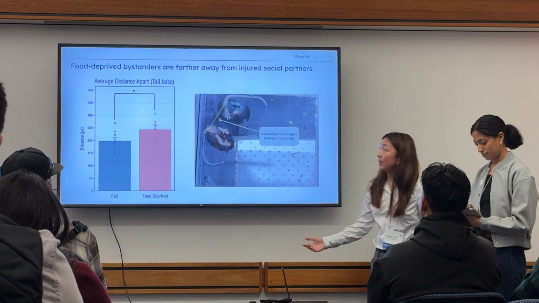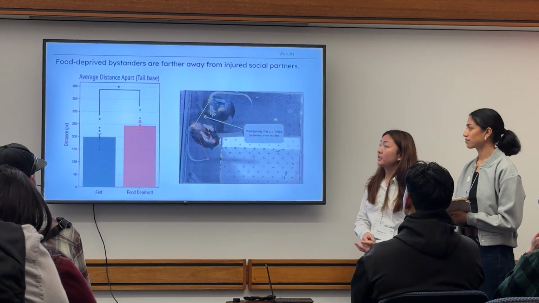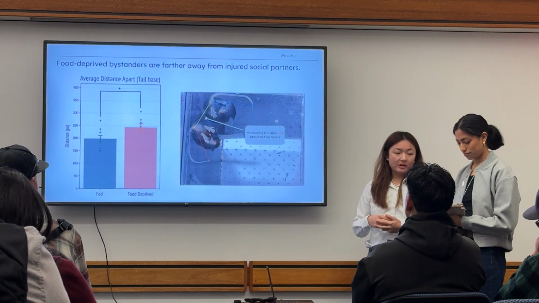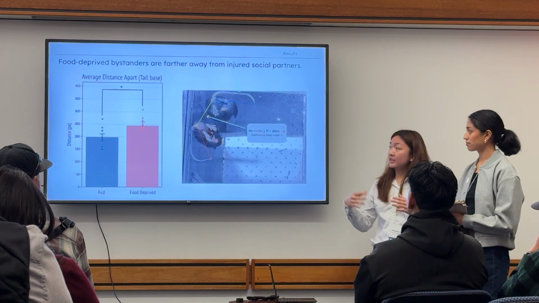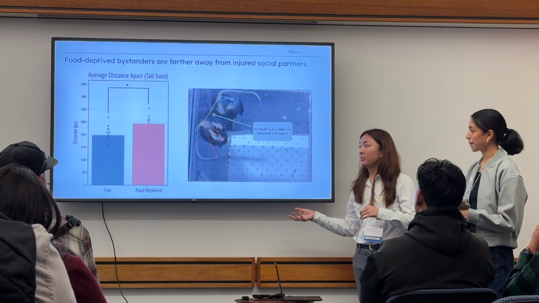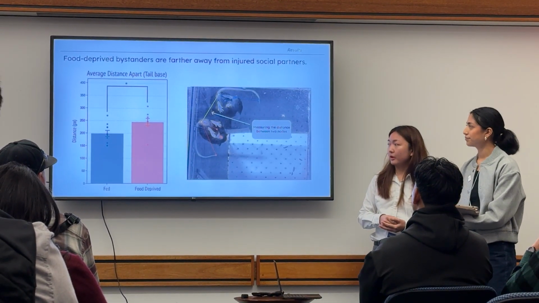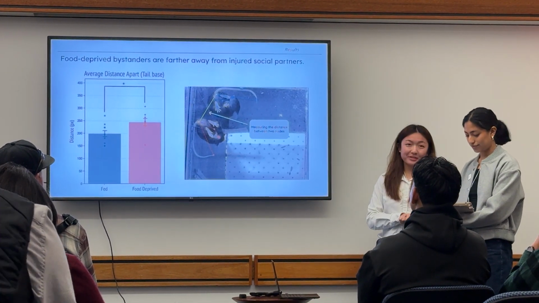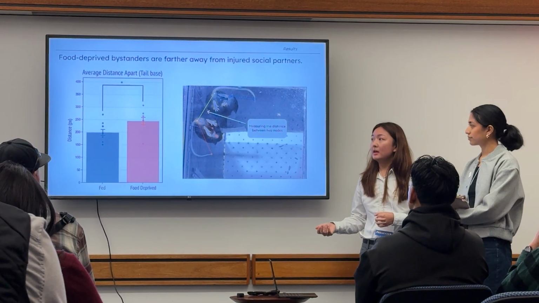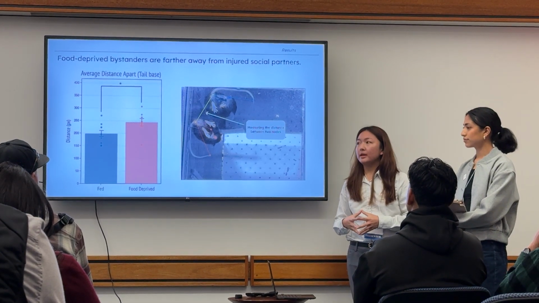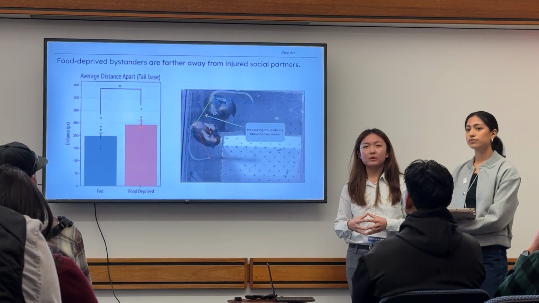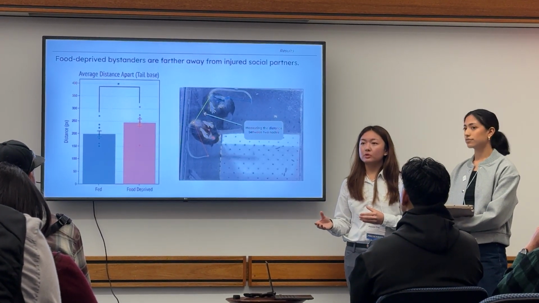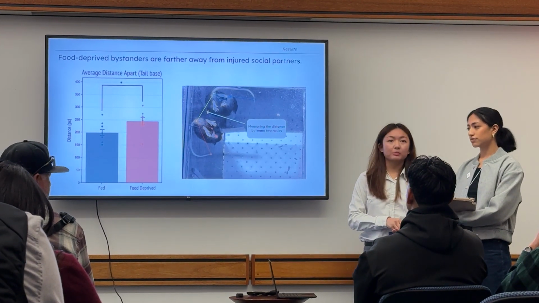Also, looking at average distance apart again between tail bases, we found that the food-deprived mice were in general significantly farther away from their respective pain mouse compared to the fed group. This aligns with our hypothesis and possibly suggests that in a state of hunger, the mice are shifting their priorities away from social interactions and more towards resource seeking or self-preservation.